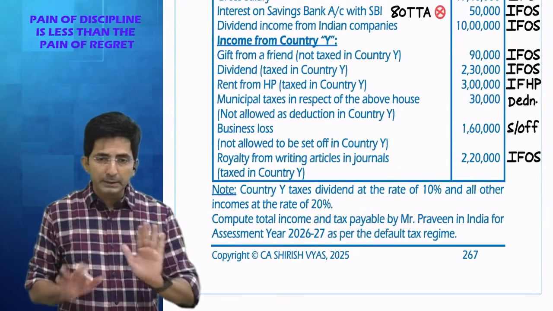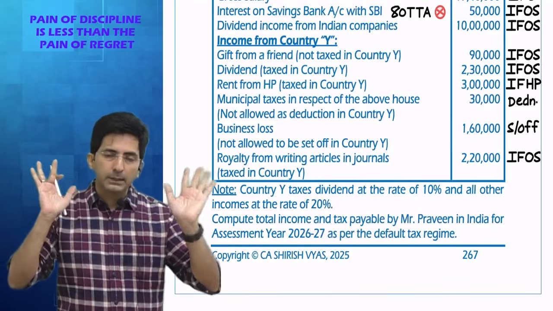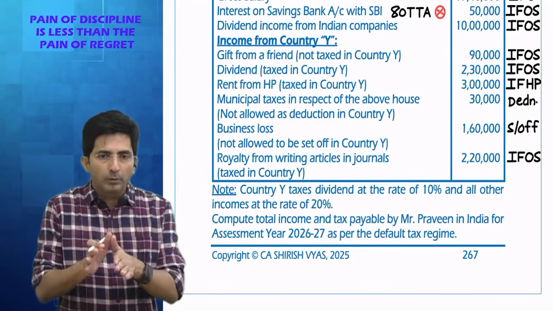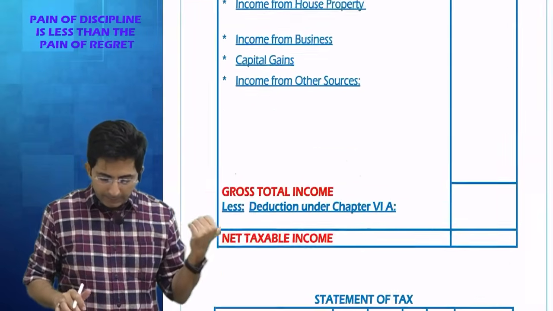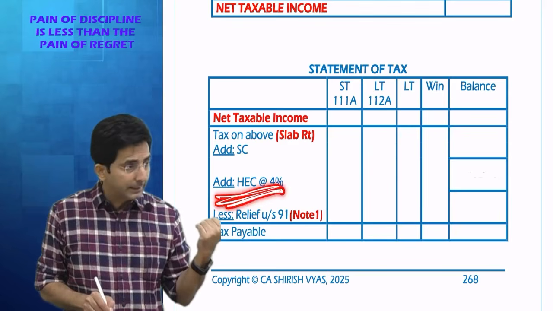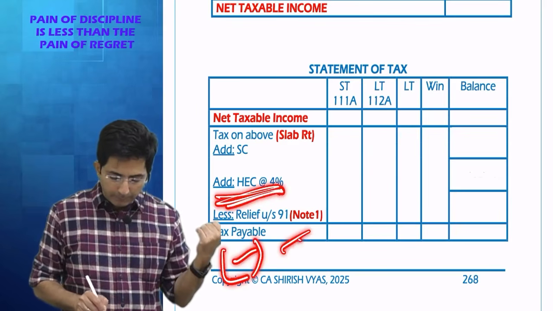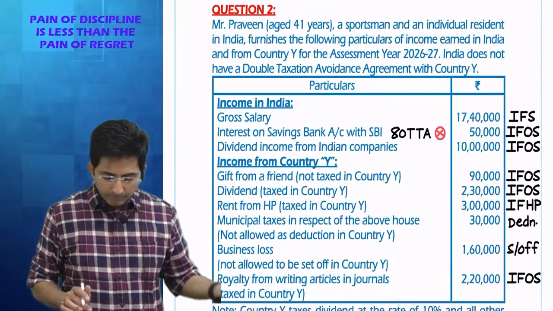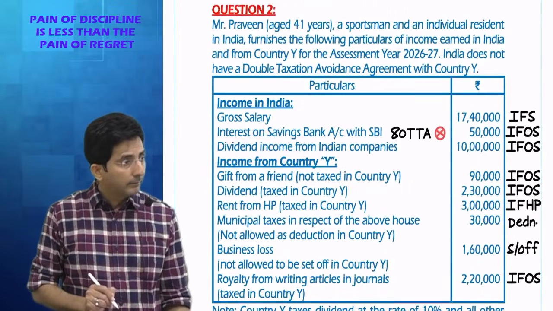I didn't do it because in the ICAI solution they are whimsical. Sometimes they do, sometimes they don't do. But you make a protocol. See here also ideally speaking at the end, after health and education cess, I should have shown the effect of TDS on dividend. Because dividend income is subject to TDS, correct?